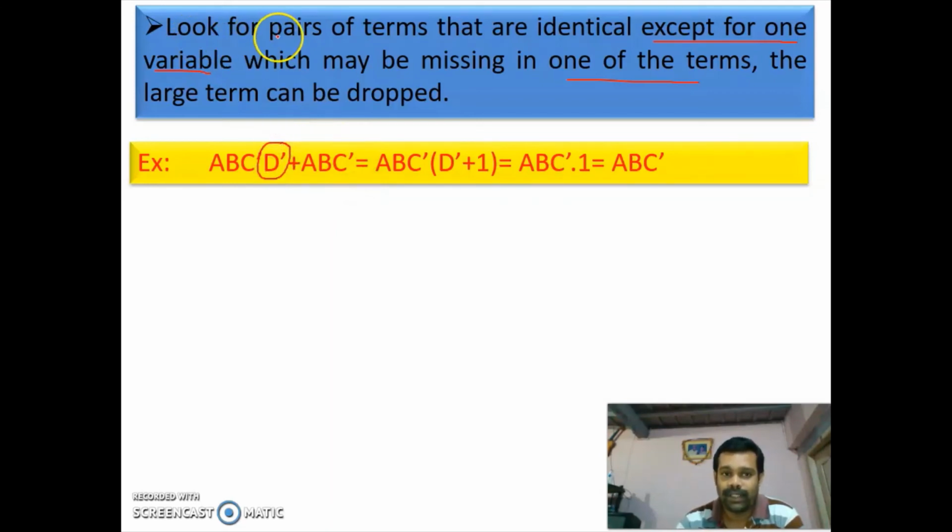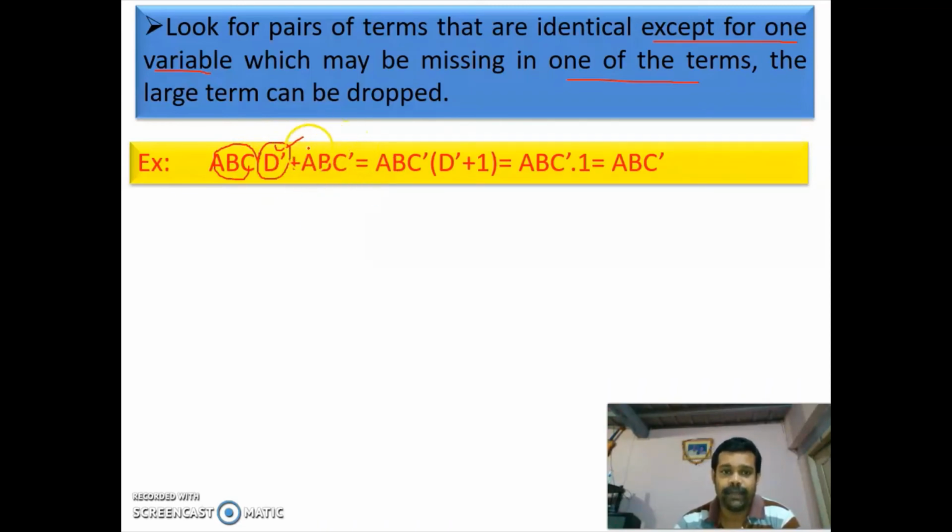So what this step is showing is: look for pairs of terms, pairs meaning two terms that are identical. The first three variables are identical except for one variable. Except means only D is missing in the second term.